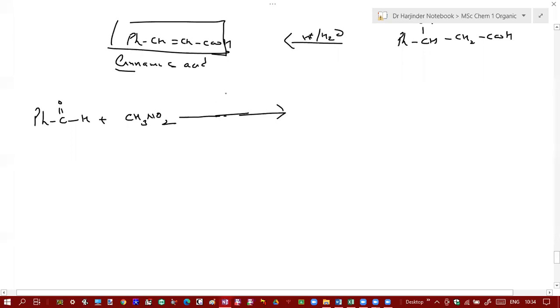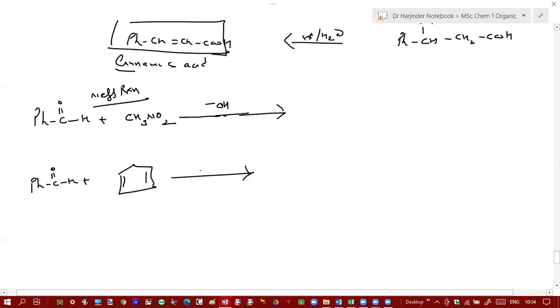Nef reaction, sir. So what will be the product in this case? Or you treat benzaldehyde with cyclopentadiene. What will be the product in these two reactions?